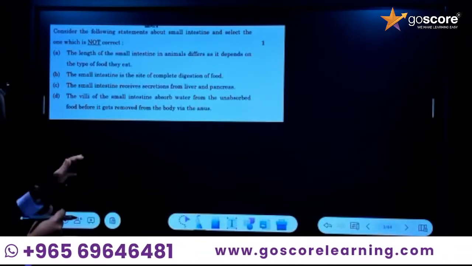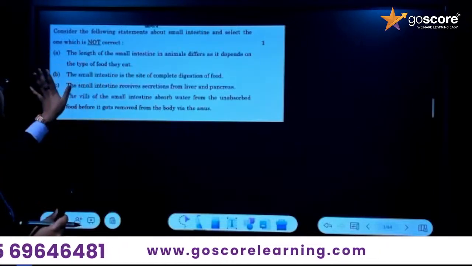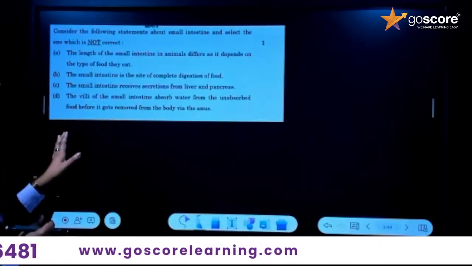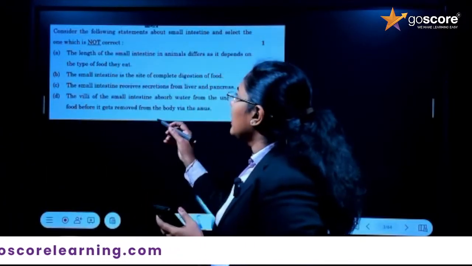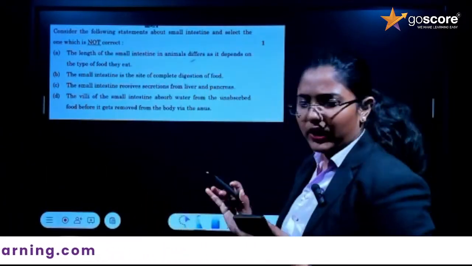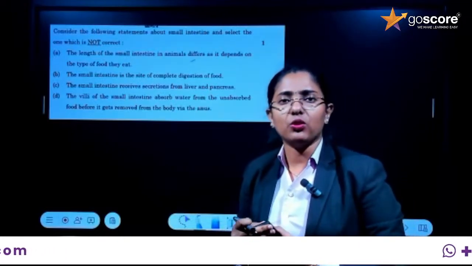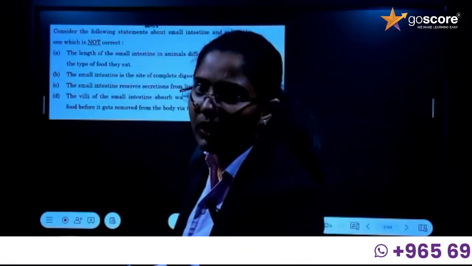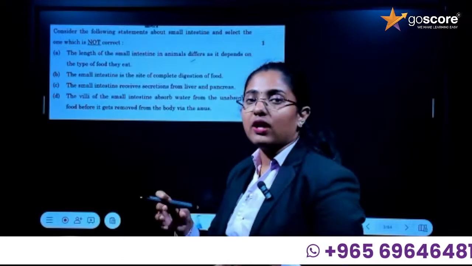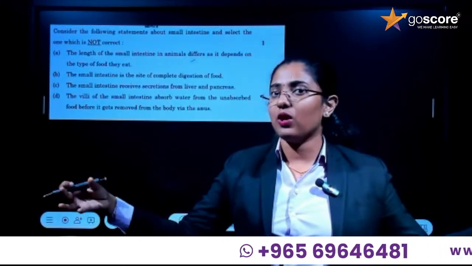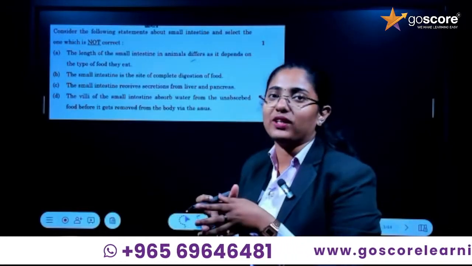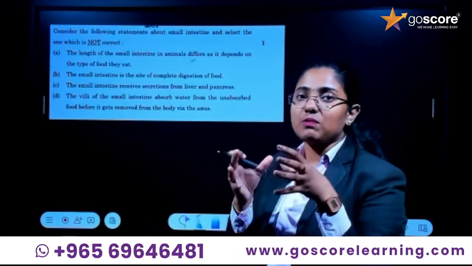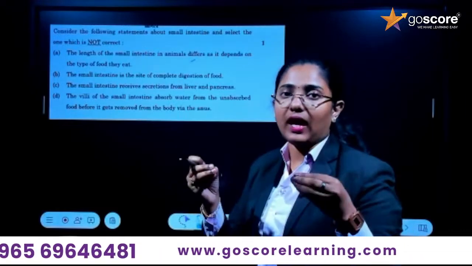So, the length of the small intestine in animals differs depending on the type of food they eat. This we have learned, right? So what's the answer? Yes, this statement is actually correct. We have the comparison with herbivores and also with carnivores. Herbivores have a long small intestine, while carnivores have a short small intestine. Why? It is based purely on the food they eat.